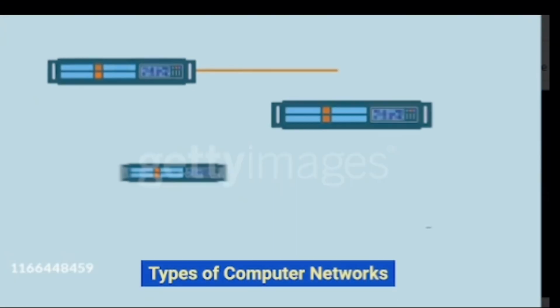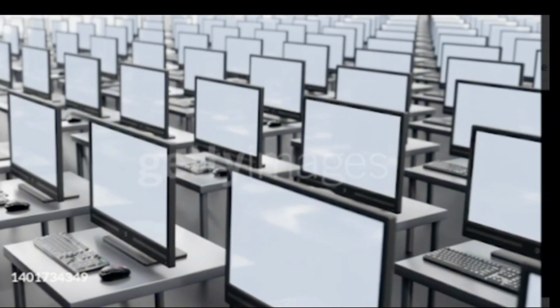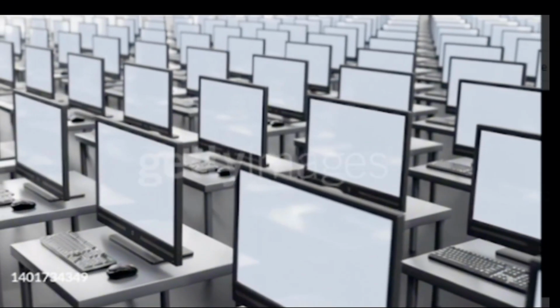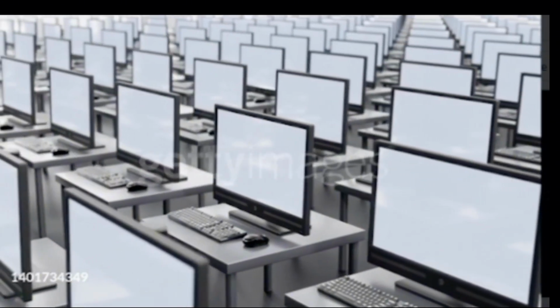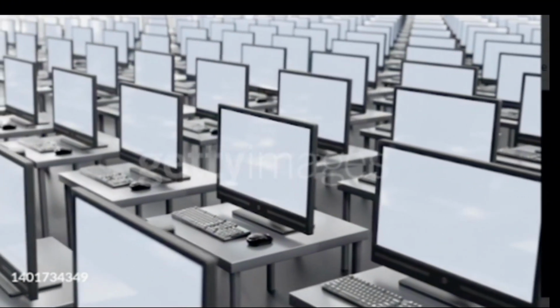Types of computer networks. Computer networks come in different flavors. We have local area networks, LANs, for homes and offices, wide area networks, WANs, that connect cities, and even metropolitan area networks, MANs. Each has its own purpose.